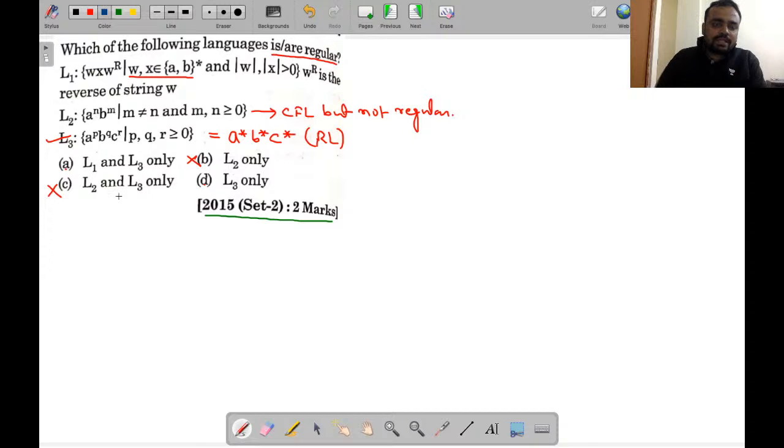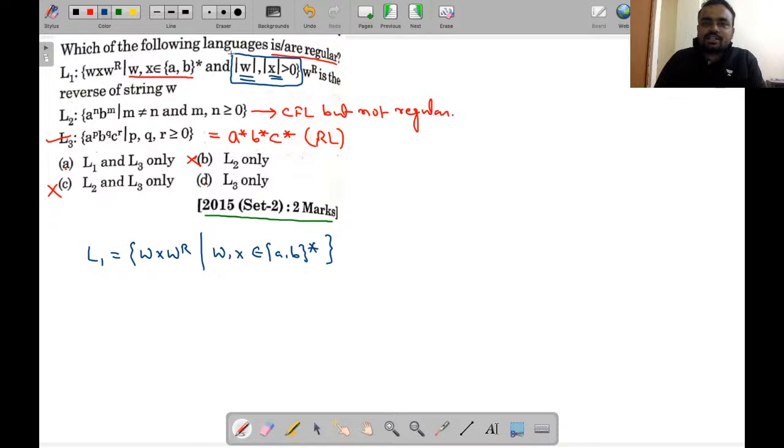See, this is a little bit interesting. Look, what is given in L1? The language L1 is given as W X W reverse, where W and X belong to (A, B) whole star. This kind of question has come many times in GATE. And mod of W and X should be greater than 0. This is the condition which is given.